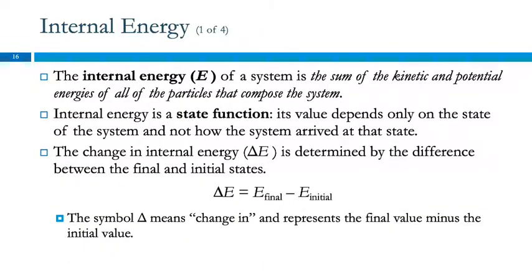So internal energy is a state function, and so we can look at the change in internal energy as the final energy minus the initial energy. This symbol delta, it looks like a triangle because it is a triangle, but that's a capital Greek delta, which is sort of a D. That means change in, and it almost always represents the final value minus the initial value. And so we'll see delta show up again several other places. So the change in energy is the final energy minus the initial energy.